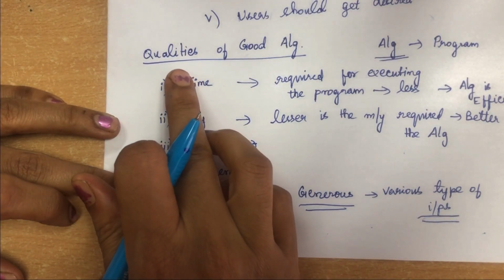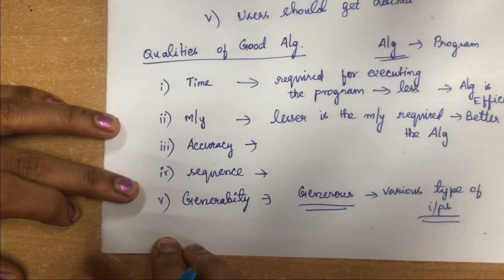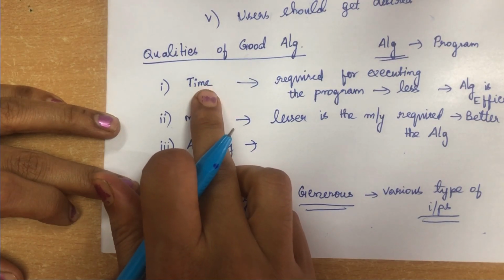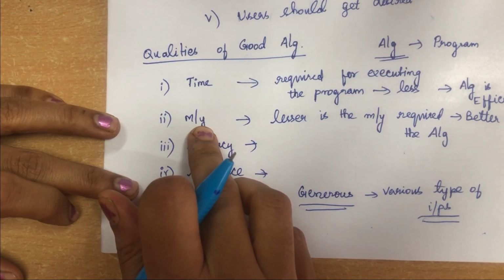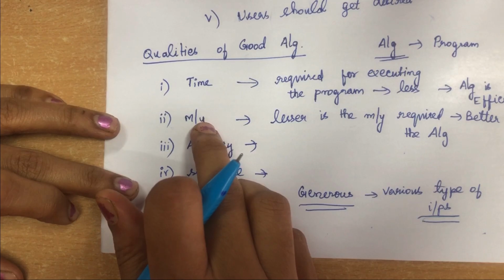So we say the algorithm is efficient based on five factors. One is time. If the time required for executing the program is lesser, then the algorithm is efficient. When the memory required for storing that particular program is lesser, then the algorithm is better.